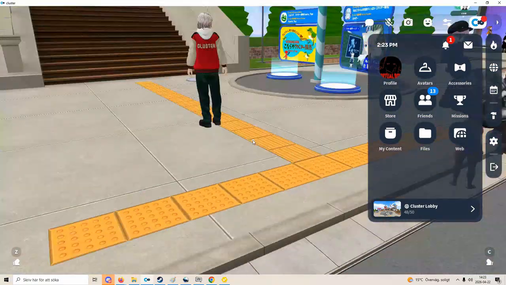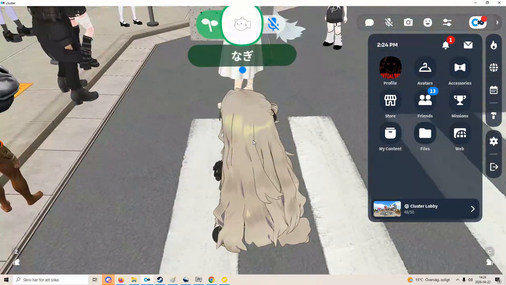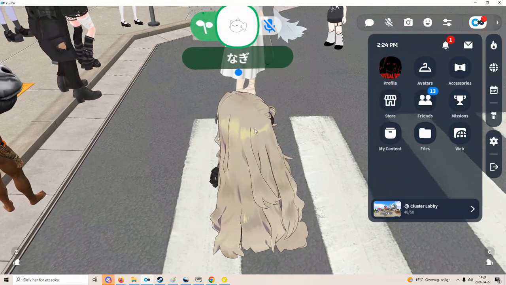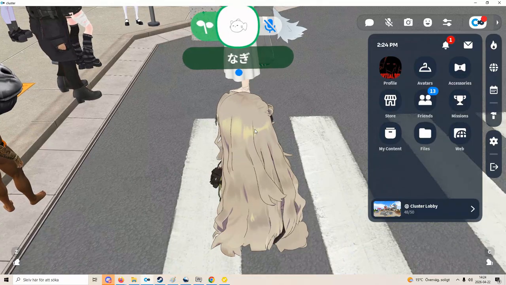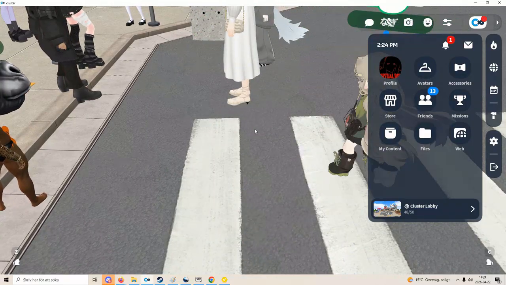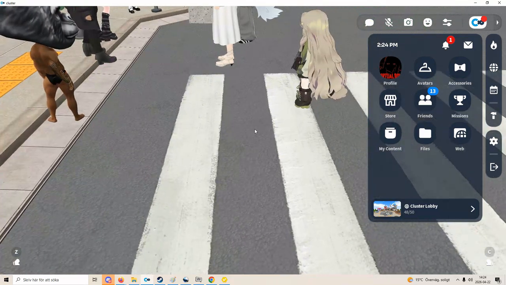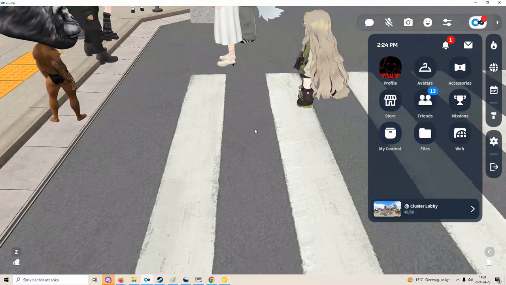The problem is, let's say I want this avatar here. In VRChat, I just click on her. If she allows it, I can duplicate her avatar. In Cluster, she will have to physically send me the link where she got the avatar, or send me the actual avatar through Blender, or through Discord or through email, and then I upload it through the website.